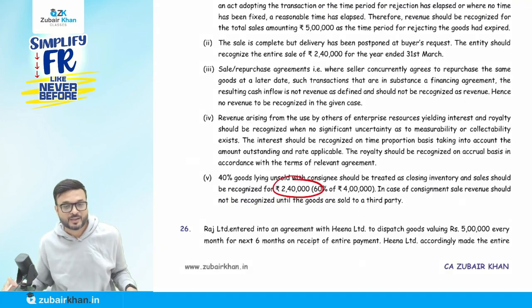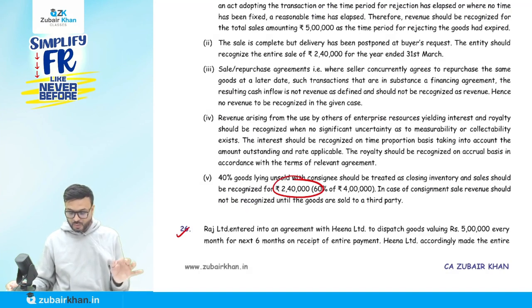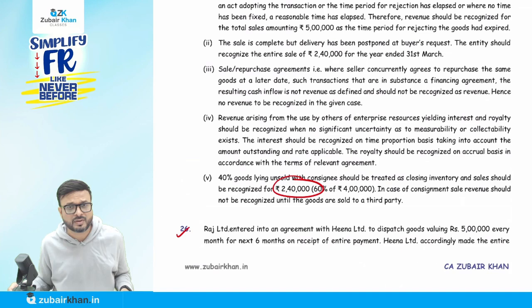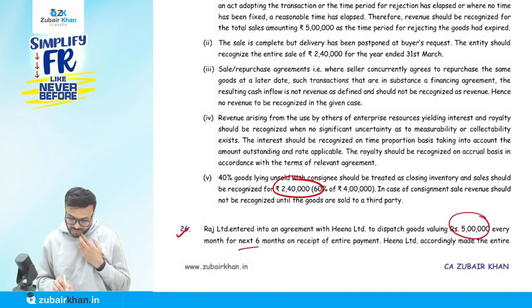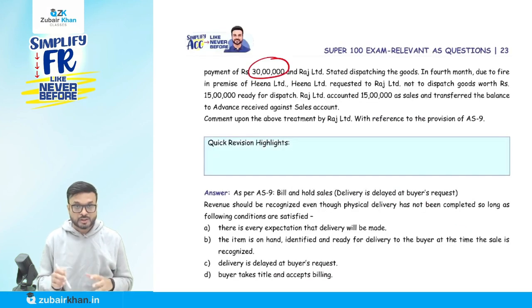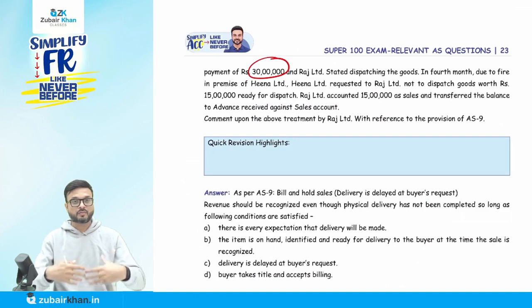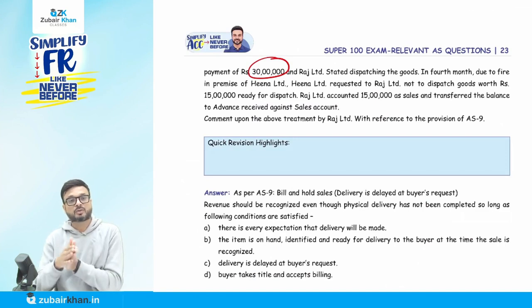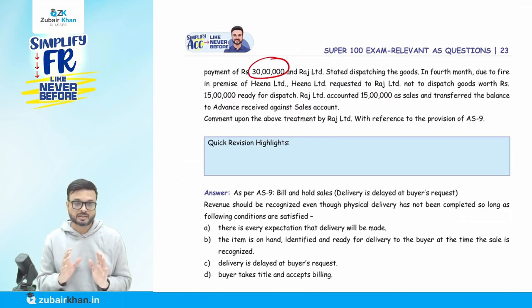Simple. Okay, now next question. Raj Limited entered into an agreement with Hina Limited to dispatch goods valuing rupees 5 lakh every month for the next 6 months. Hina Limited accordingly made the entire payment of 30 lakh. So we decided that I am to deliver you goods of rupees 5 lakh every month, and for the total 6 months you already gave me 30 lakhs.